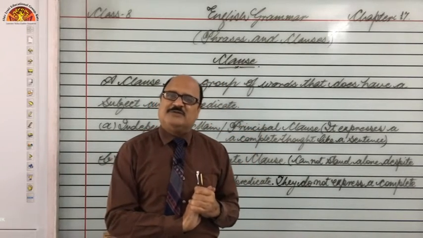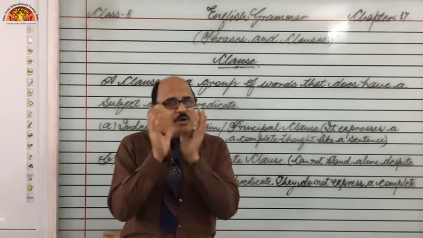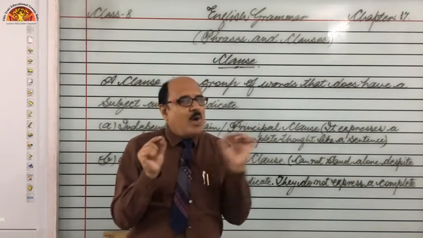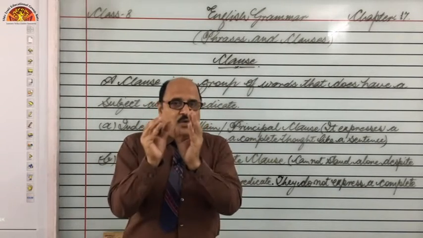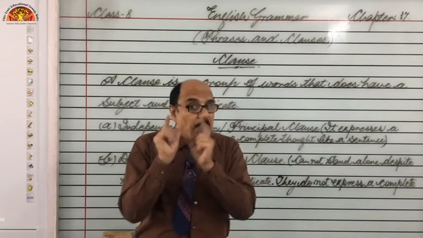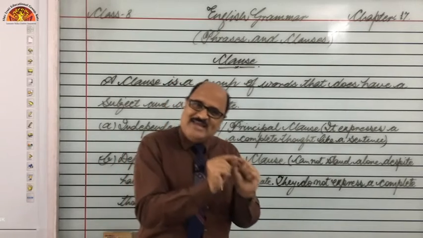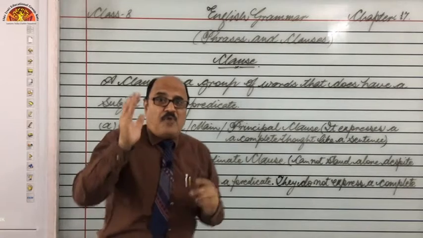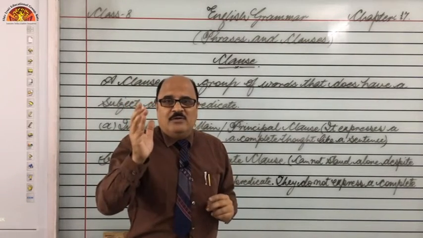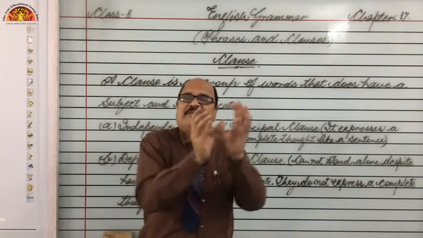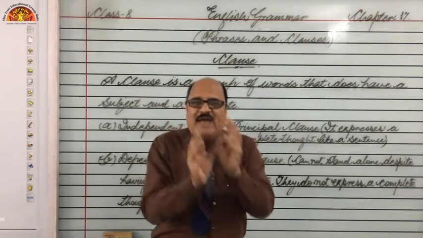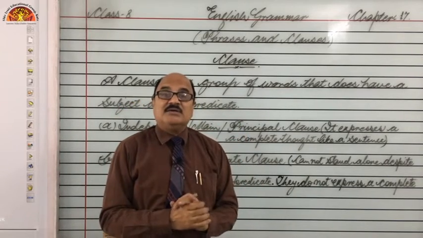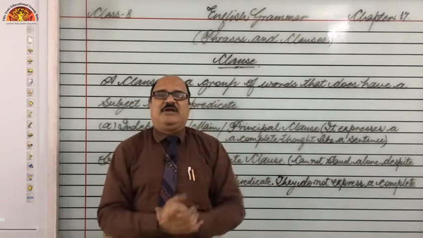And we have been given a task to join them. Rahul likes maths and Rohan likes English. Join them and make one. So what? Rahul likes maths, but Rohan likes English. So now this whole group of words beginning with Rahul, ending with English, Rahul likes maths, but Rohan likes English, this whole group of words is known as a sentence. Now it has become a sentence.